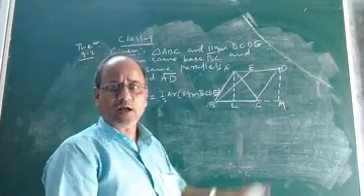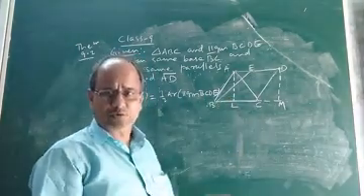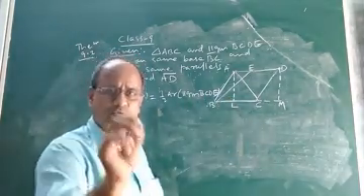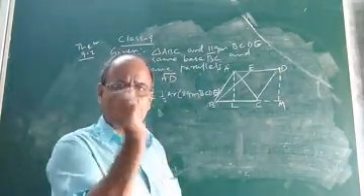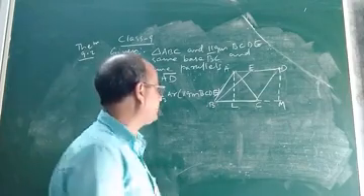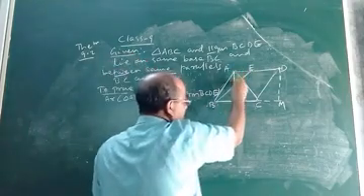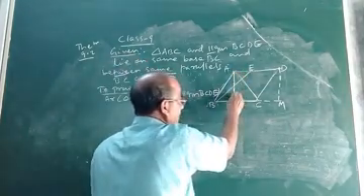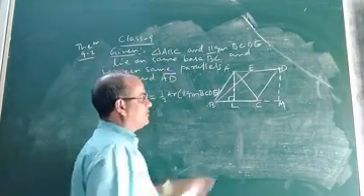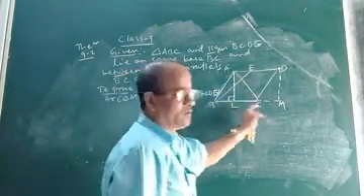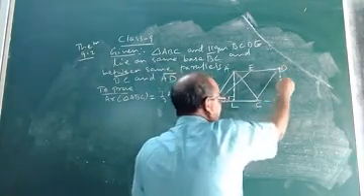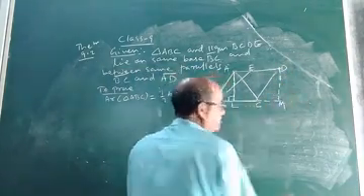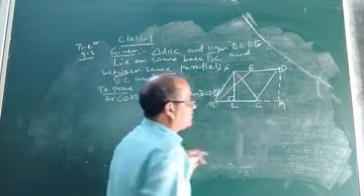How to prove? In order to prove this geometrical truth, we have to do some construction. Without construction, it is not possible. Now, what construction will we do? Just draw a perpendicular AL to BC, and draw another perpendicular DM to BC produced. You see, this is BC produced.